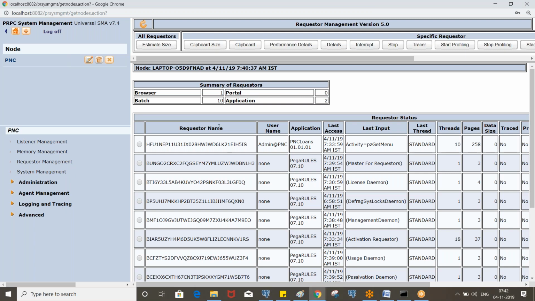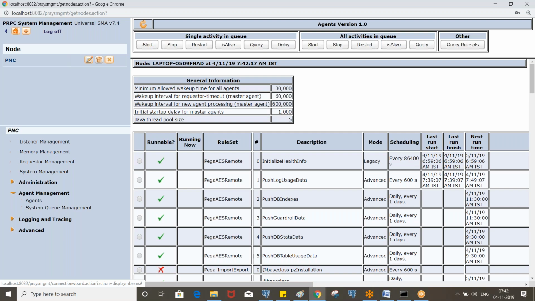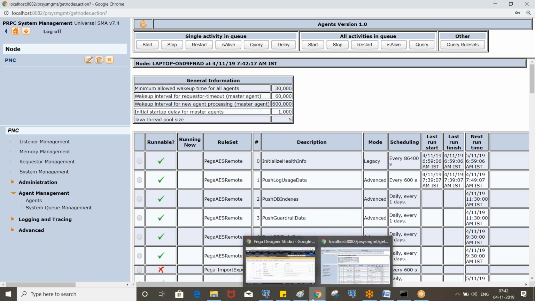So now the agent is active and executing, right? Since we do not have any items in the queue table, even if the agent wakes up, it cannot send an email. So what we need to do is execute the flow, where we have invoked queue for agent in the auto loan. When you submit the first screen, the item will be inserted into the queue table, that is PRC queues, handled by queue for agent.